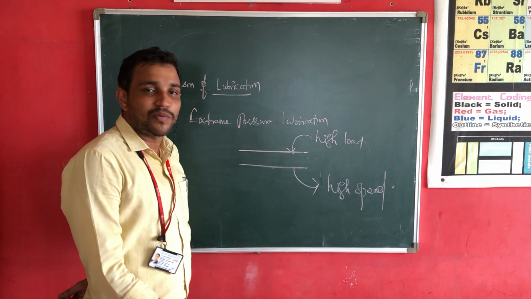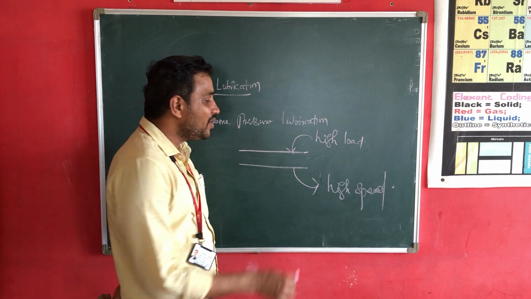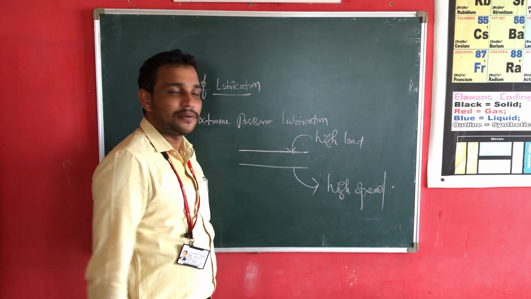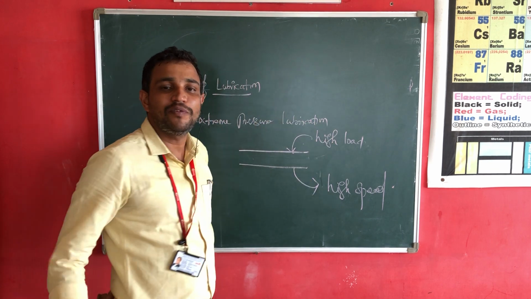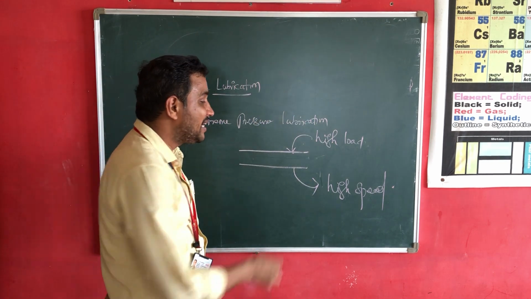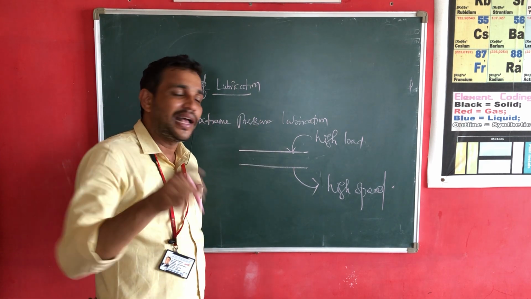If the machinery parts are working with high load and low speed, we go with thin film lubrication. If they are working with low load and high speed, we go with thick film lubrication. But it is a complex situation where the machinery parts are working with high load and high speed.